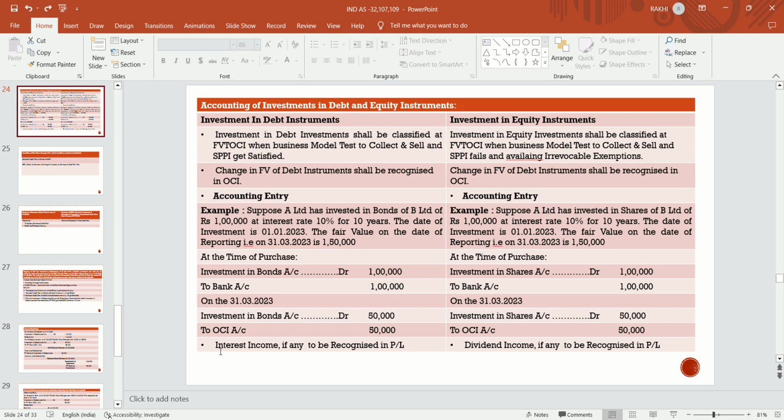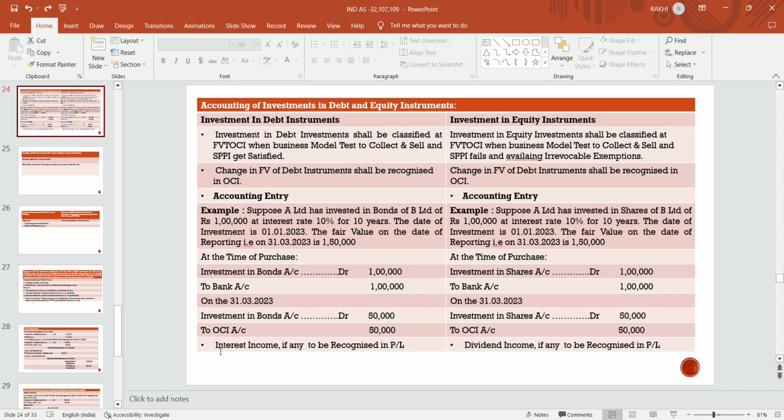So there is a notional change due to fair value. At the time of purchase, they make an entry, investment in bond account debit 1 lakh to bank, and on the reporting date there is a change in the fair value of that asset. They also recognize that because Ind AS does not talk about conservatism, it talks about realistic transactions. So if there is any fair value change in the investment, it should be recognized. The value of the investment in bond is increased from 1 lakh to 1,50,000 on the reporting date. That increment is to be recognized.